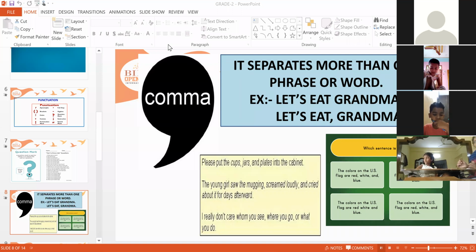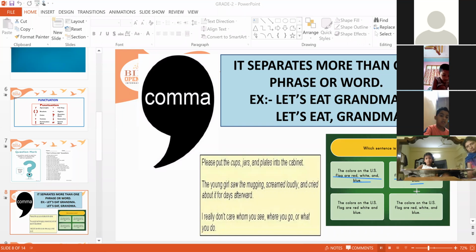I'll mark and show you. See this one: red, comma, white and blue. So we used a comma here to separate the colors. And here you see, the colors on the US flag are red white and blue. Here there is no comma between red and white, so this is not correct. When similar nouns or similar words are given, a comma helps to separate those words.